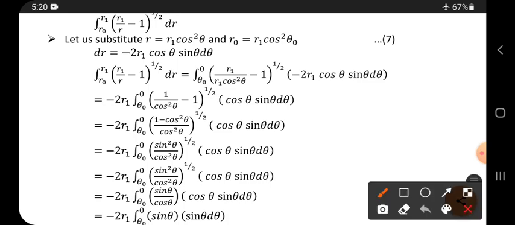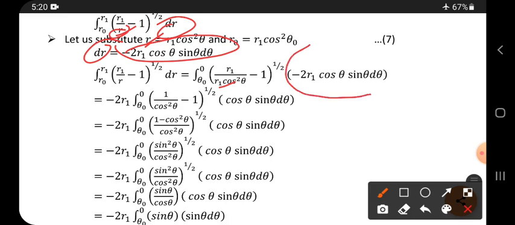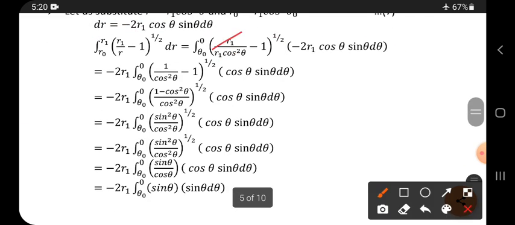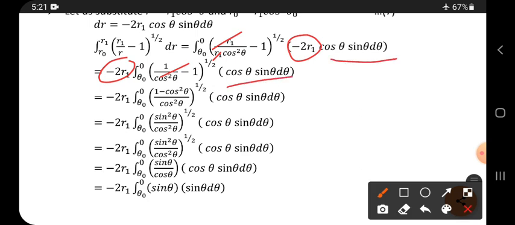Now substitute the r value, r1 cos square theta, and in place of dr substitute this completely. Now r1 gets cancelled, and a minus 2 r1 is written here, and the remaining things are copied.